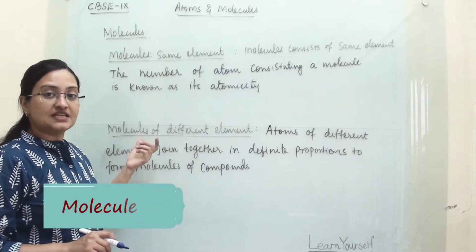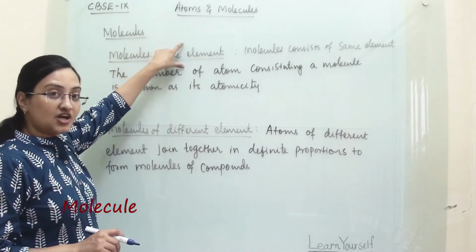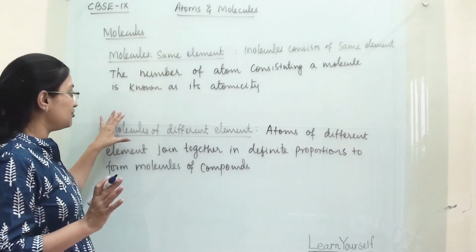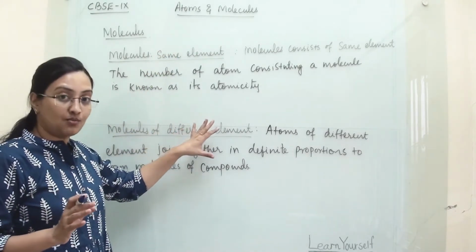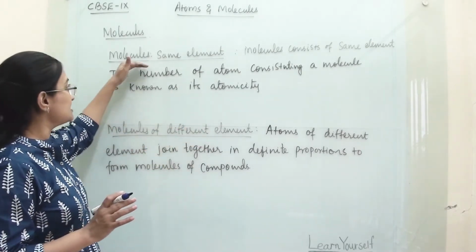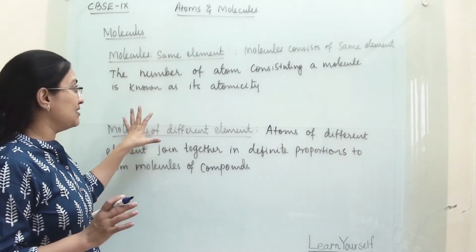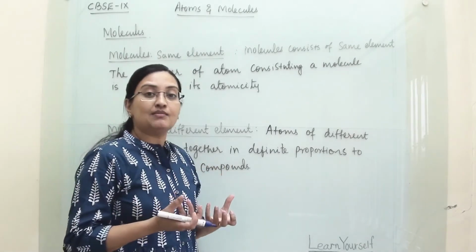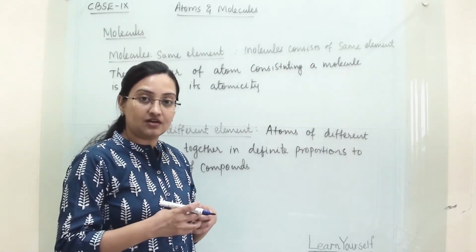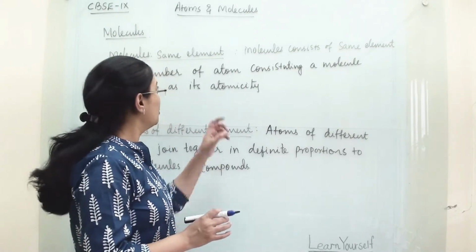Molecules are basically of two types. One kind of molecule is formed from the same element. The other type of molecules are known as compounds. They are made up of different elements. First we will discuss the molecules which are made up of the same element. When atoms of the same element come together, forming a chemical bond and making a molecule, that is known as a molecule of an element.